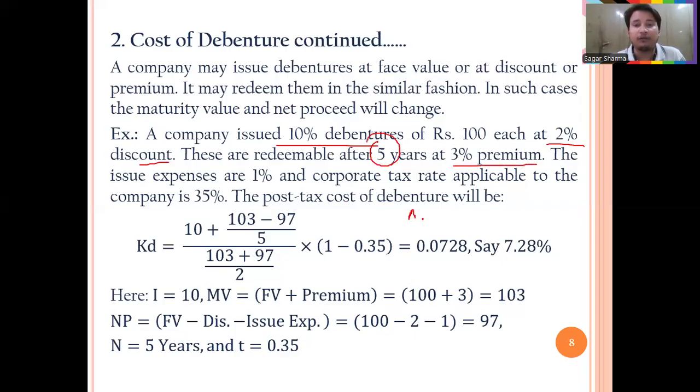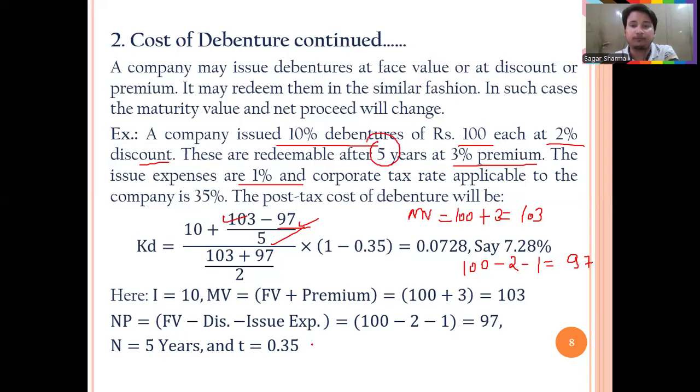So maturity value is 100, your par value, and 3% premium, so 103. Net proceeds: 100, less 2% discount, and issue expenses are 1%. So it means 100 minus discount of 2 and issue expenses of 1, so net proceeds will come to 97. Number of years is 5. By this calculation, how much will it come? After calculating, the answer is not given here, but the answer will come. Yes, answer is given: 7.28%.